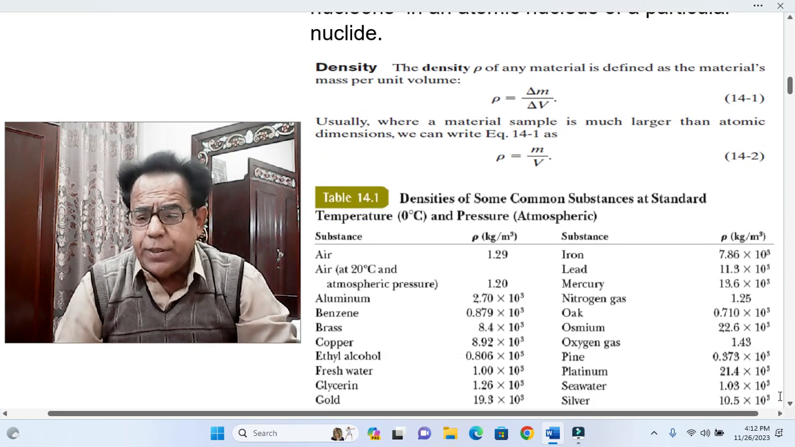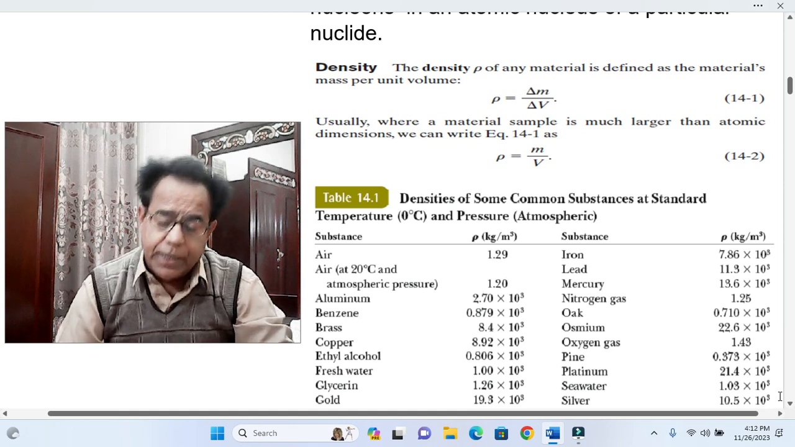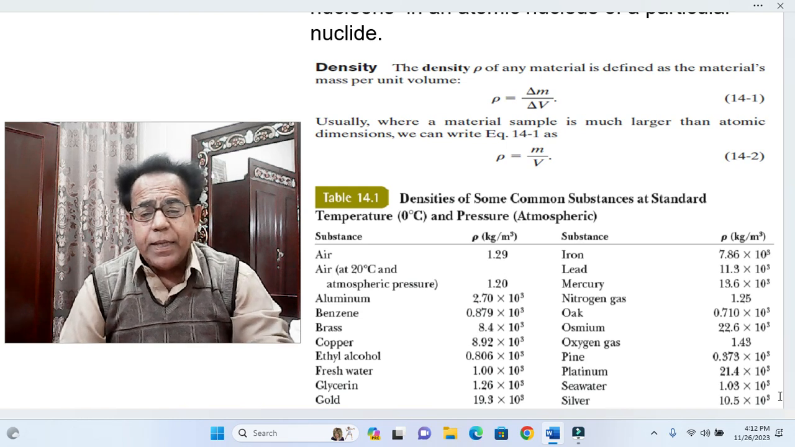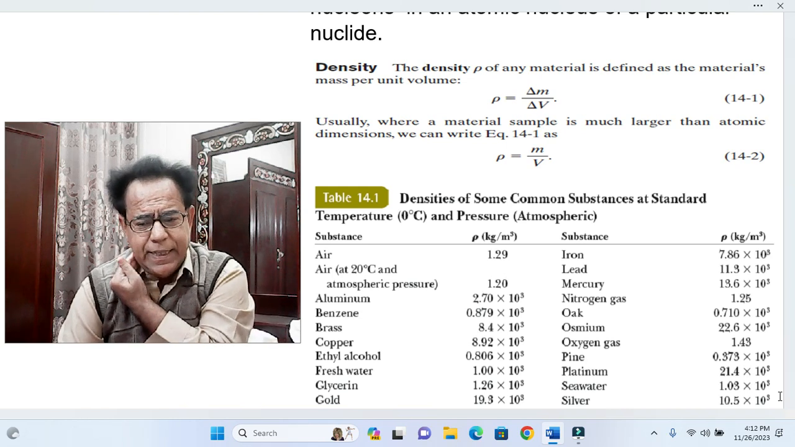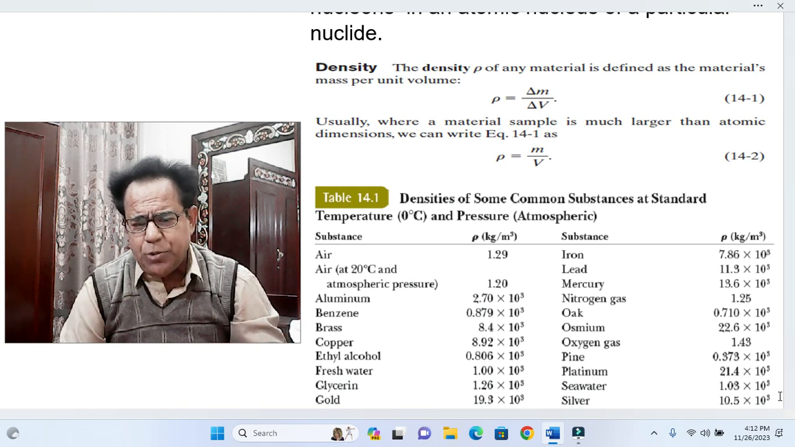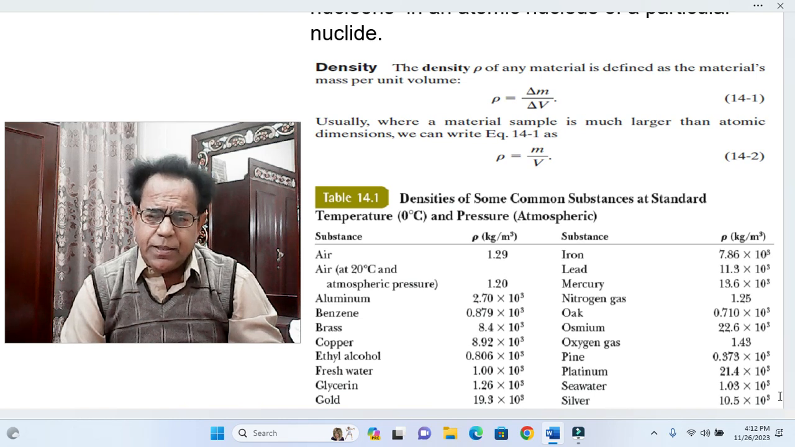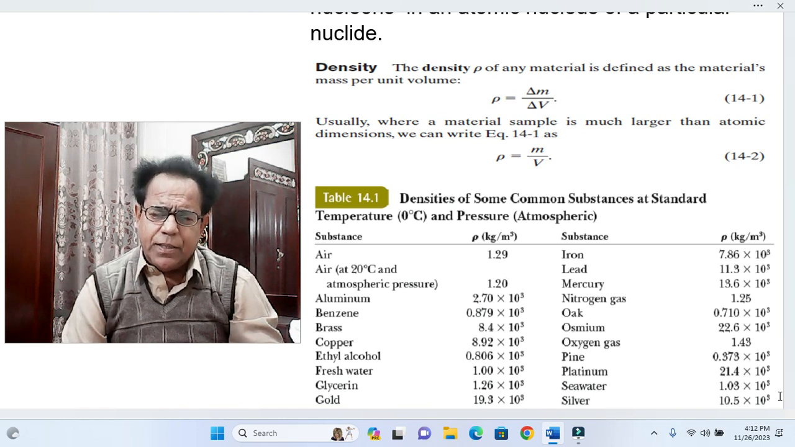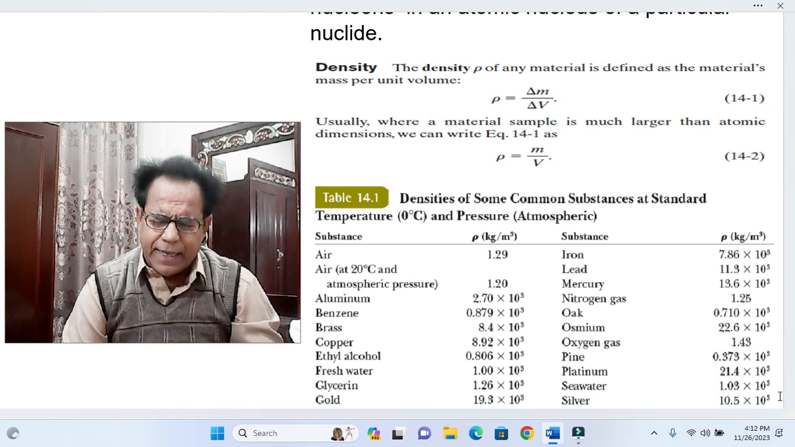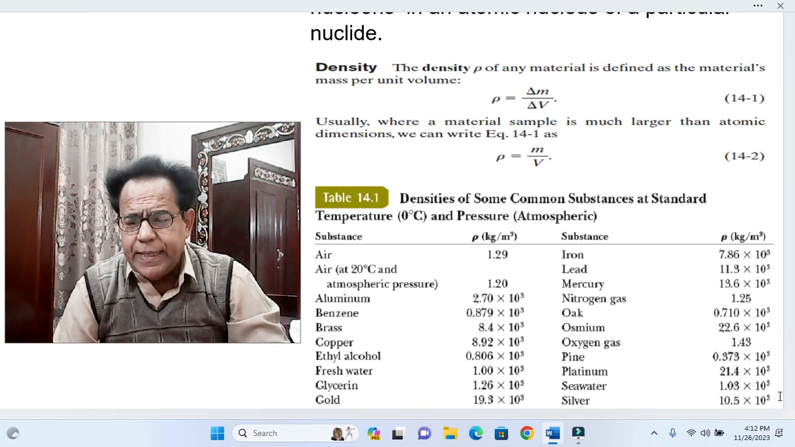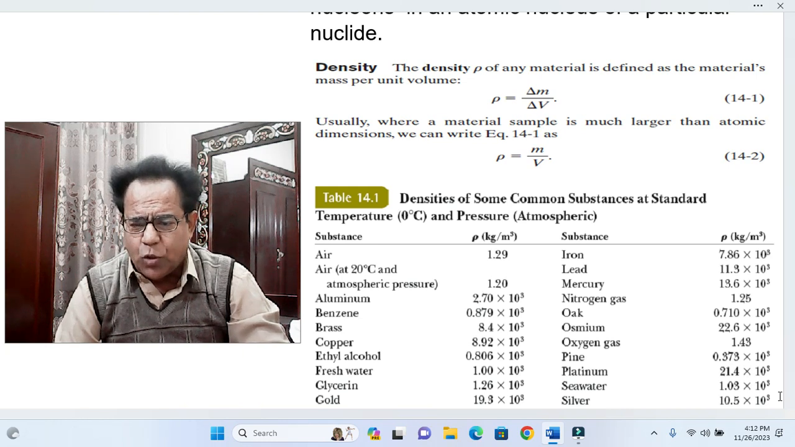Because the concept of density is also involved in this problem. Density. Dear students, I think this snapshot has been chosen from the book Fundamentals by Halliday, Resnick, Walker. Density. The density rho of any material is defined as the material's mass per unit volume. Rho is equal to delta M over delta V.